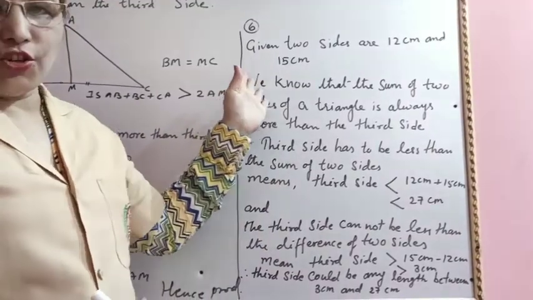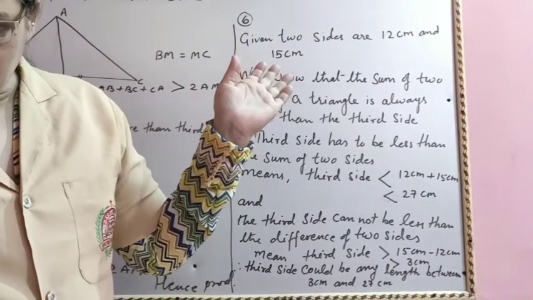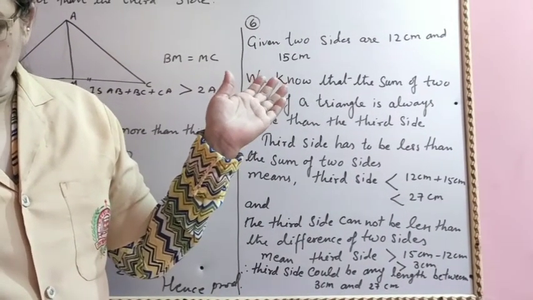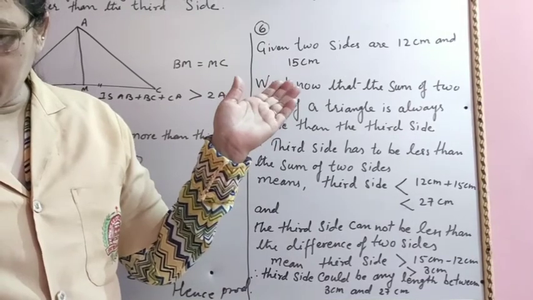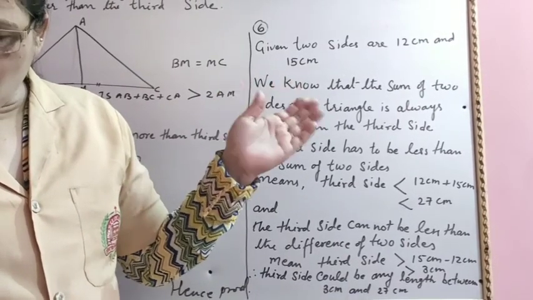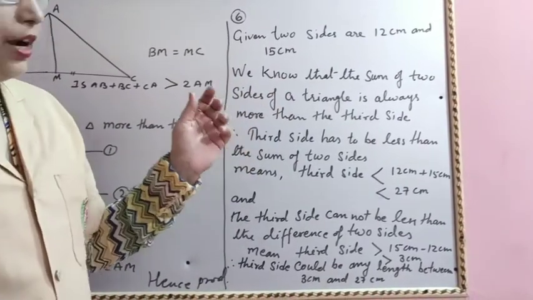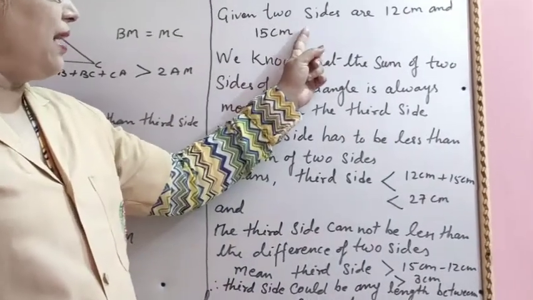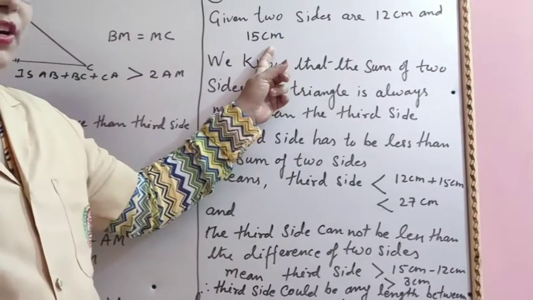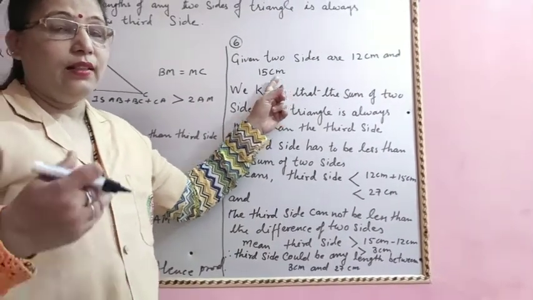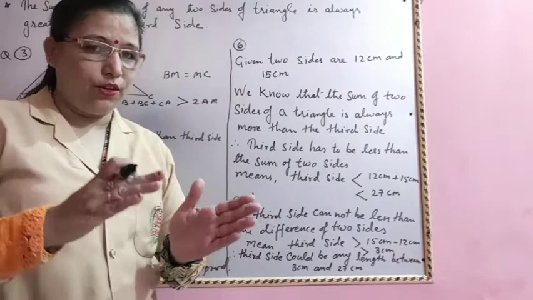Now, see the last question of this exercise. Question number 6. The lengths of two sides of a triangle are 12 centimeter and 15 centimeter. Between what two measures should the length of the third side fall? Now, two sides of a triangle are given, 12 centimeter and 15 centimeter. We are finding the third side. The third side is between which measure to which measure.